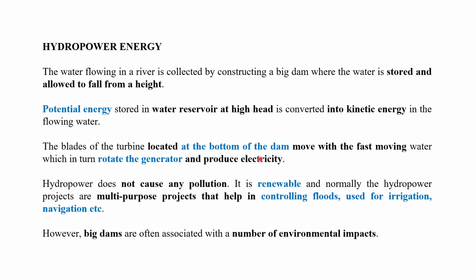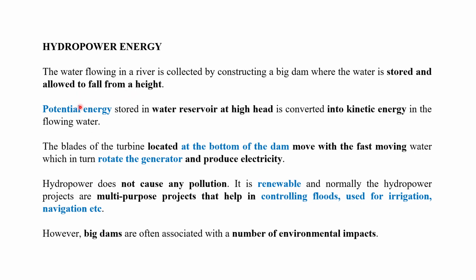Next, we can see hydropower energy. This is the second one. The first one was solar energy. We are discussing the energy resources. So in this case, what happens in hydropower energy? The water flowing in the river is collected by constructing a big dam, where the water is stored and allowed to fall from a height.